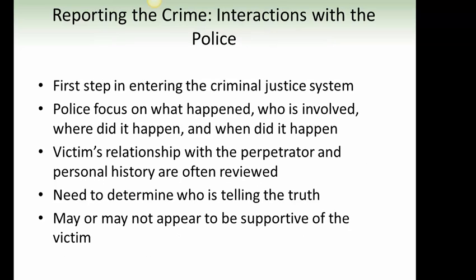Reporting the crime, interactions with the police. First step in entering the criminal justice system. Police focus on what happened, who was involved, where did it happen, and when did it happen. The victim's relationship with the perpetrator and personal history are often reviewed. Need to determine who was telling the truth. May or may not appear to be supportive of the victim.